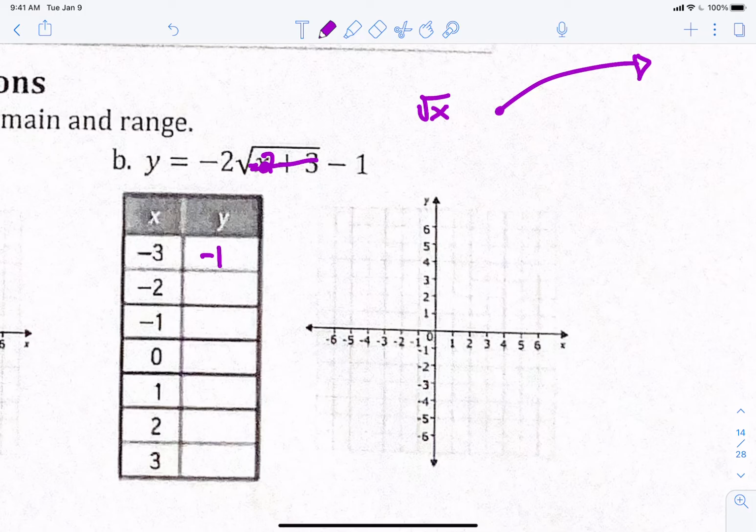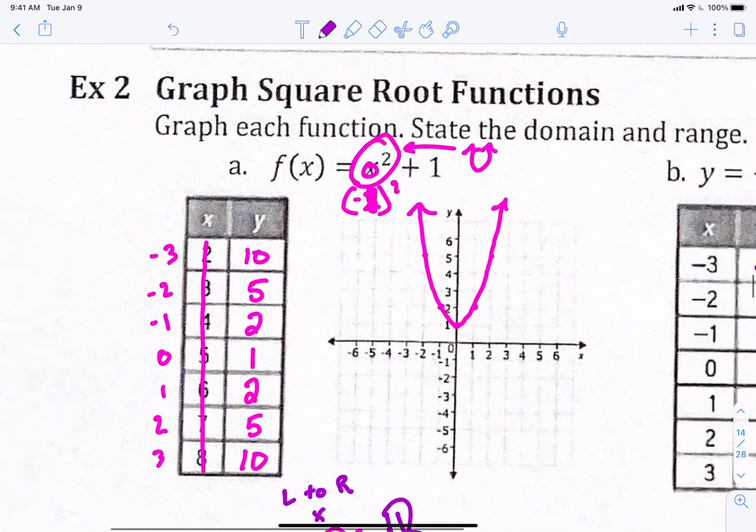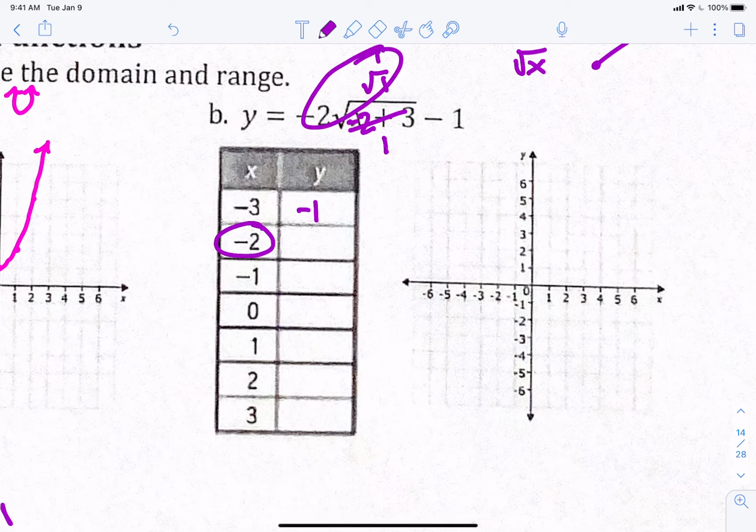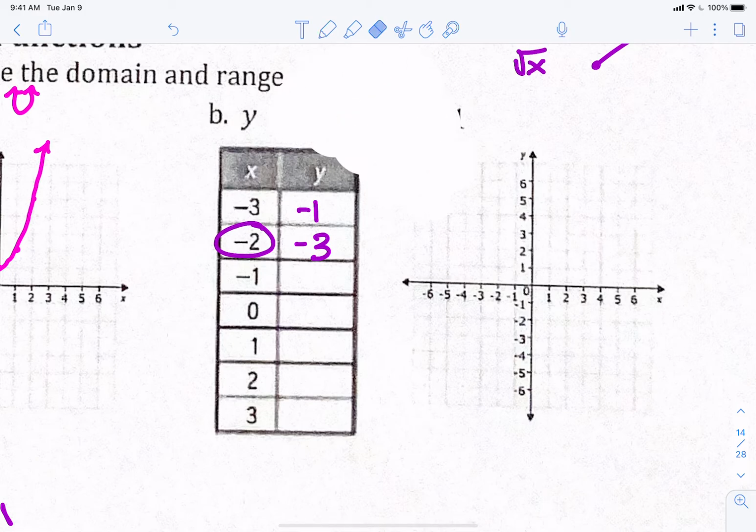So, back on part B of example 2. We started plugging numbers in. Now we're plugging negative 2 in. Negative 2 plus 3 is 1. What's the square root of 1? 1. And if I take 1 times negative 2? 0. Negative 2 minus 1? Negative 3.